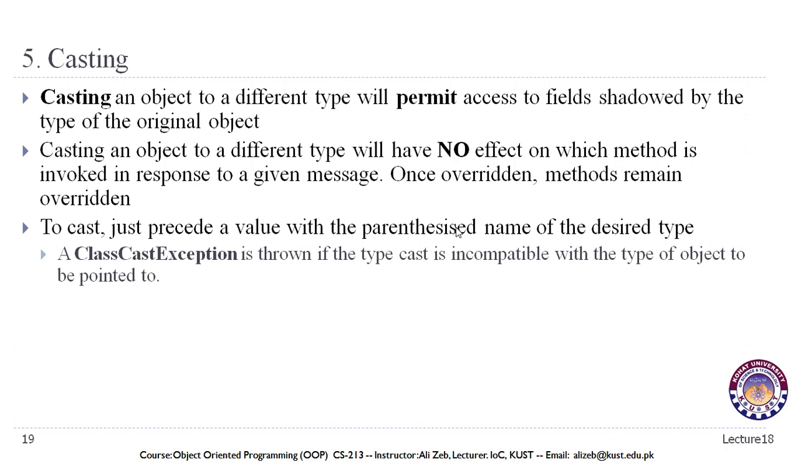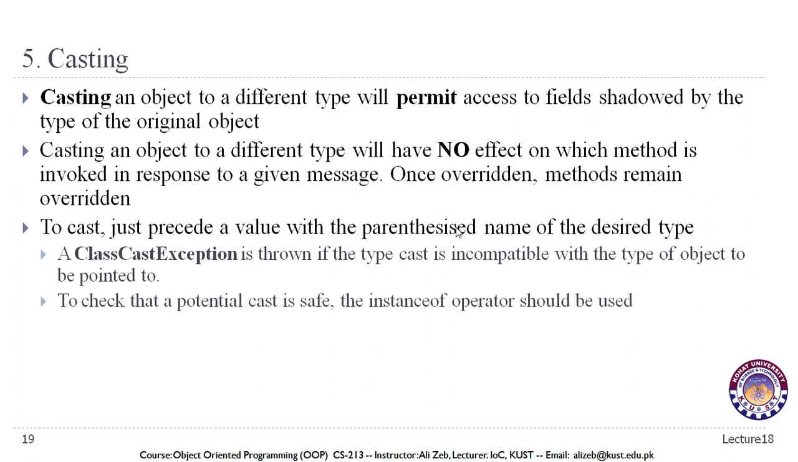A class cast exception is thrown if the type cast is incompatible with the type of object to be pointed to. As I said, we can only convert objects that are compatible with each other, and we have seen what compatible objects can be. Those are objects which are related in an inheritance relationship, and we discussed in detail when we were talking about the instanceof operator what compatible or incompatible objects are.